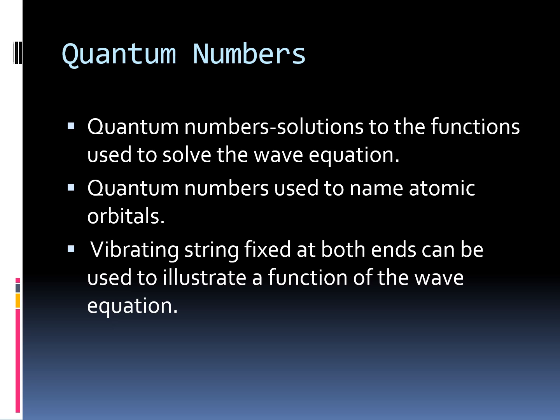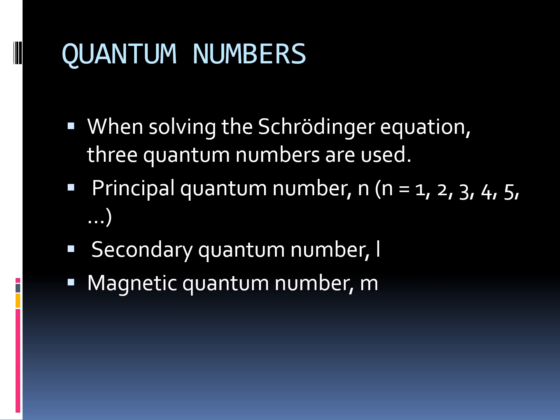Quantum numbers are solutions to the functions used to solve the wave equation, and they are used to name atomic orbitals. A vibrating string fixed at both ends can be used to illustrate a function of the wave equation. When solving the Schrodinger equation, 3 quantum numbers are used: the principal quantum number n, which means shell number 1, 2, 3, 4, 5; the secondary quantum number, represented by small l; and the magnetic quantum number, represented by small m.